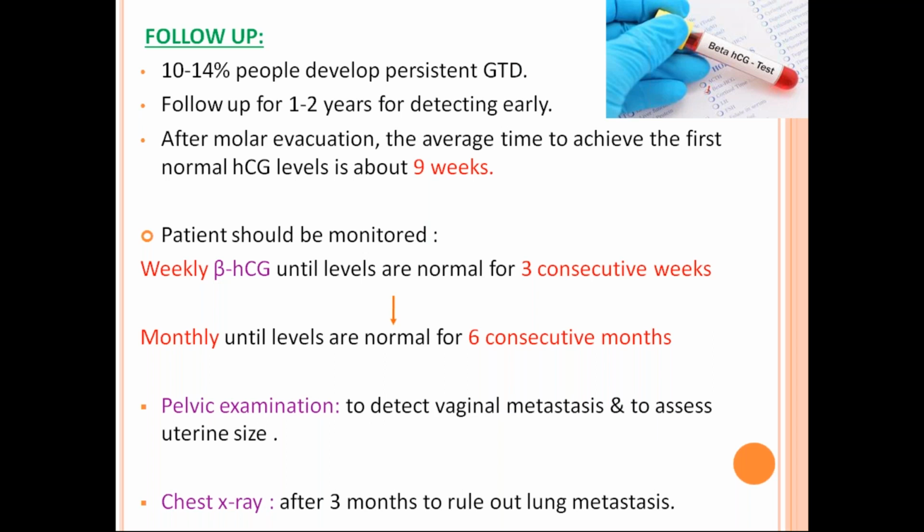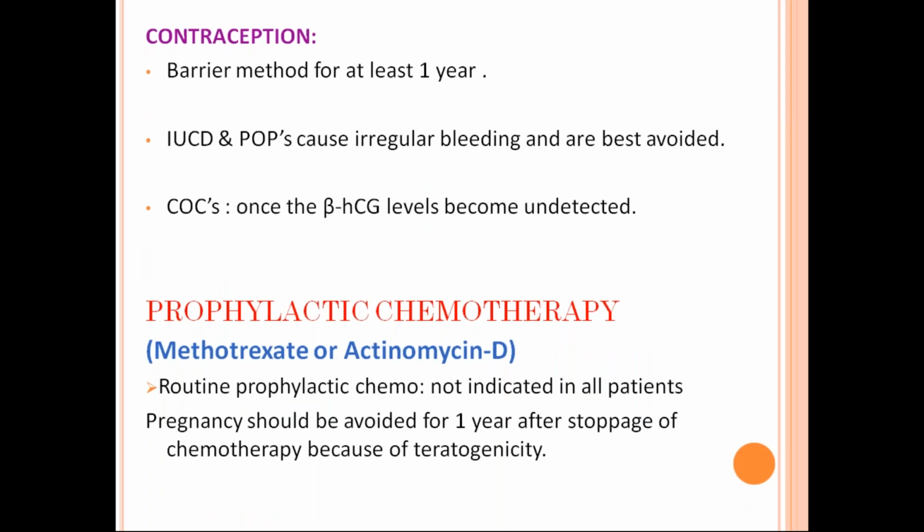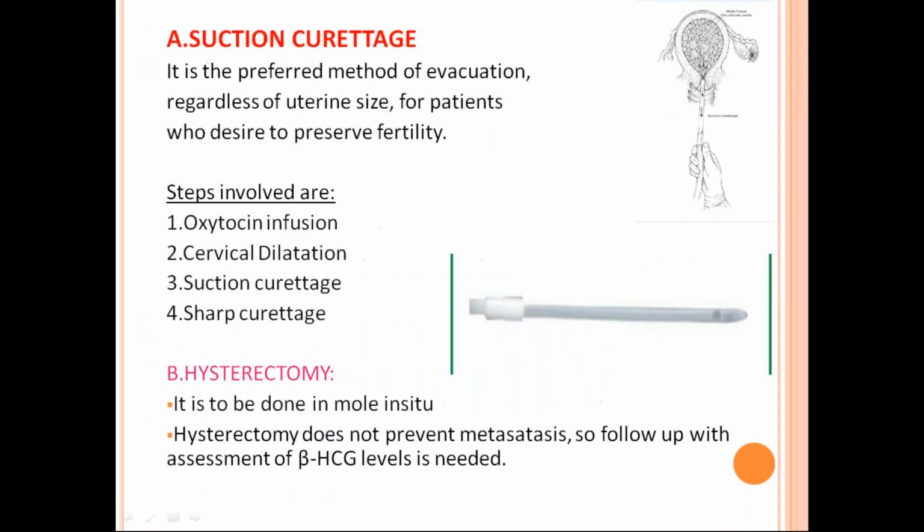So that is why during follow-up, if you find these 5 criteria that I told you just before, you have to start a prophylactic chemotherapy. So in case of high risk cases, you start a prophylactic chemotherapy. So chemotherapy, most important, what is the drug you want to use for chemotherapy? It is nothing but methotrexate.